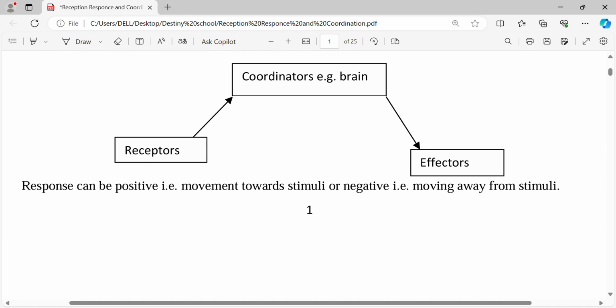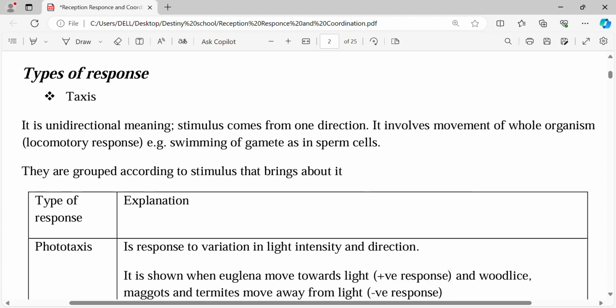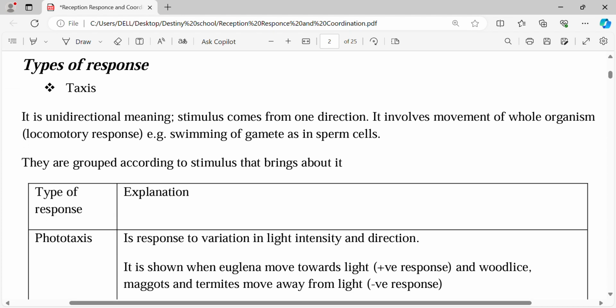Now the brain coordinates the receptor and the effector, so that is the coordinator. That's why the topic is called reception, response, and coordination. So you receive the stimuli, then the brain enforces the effector to bring about the response. So let's talk about types of response, okay?